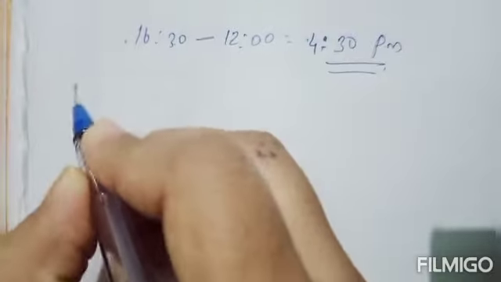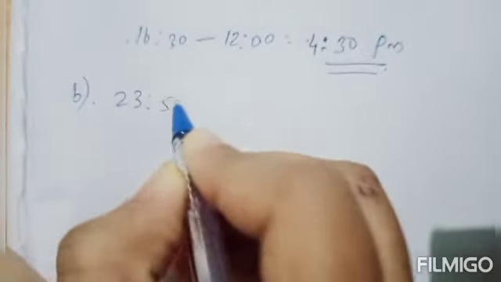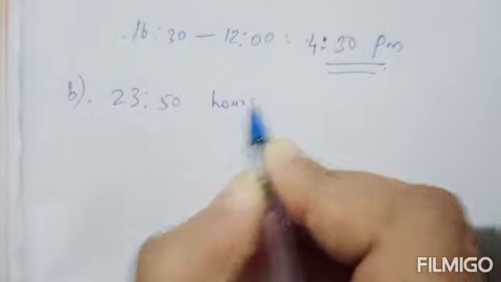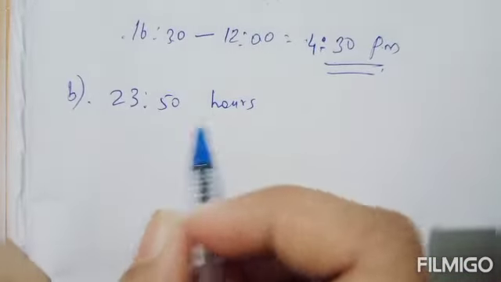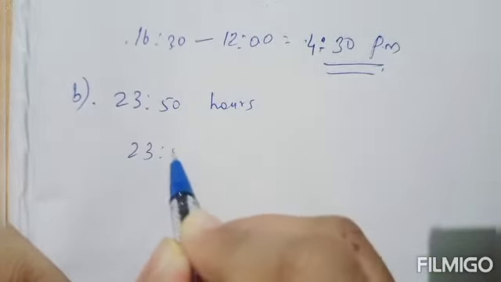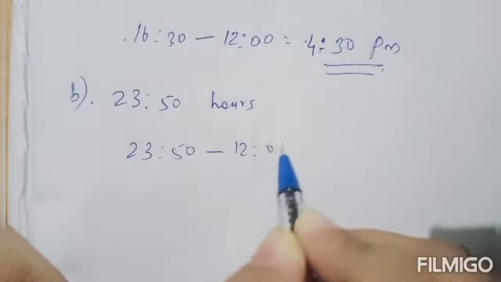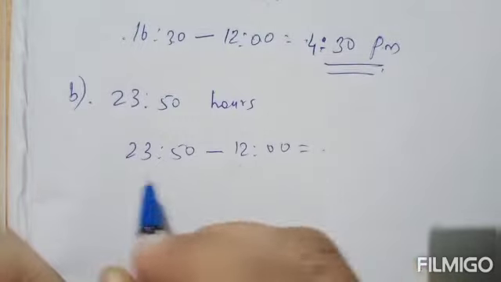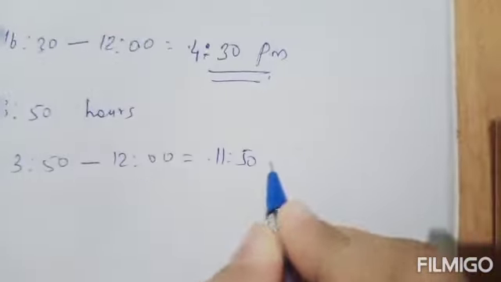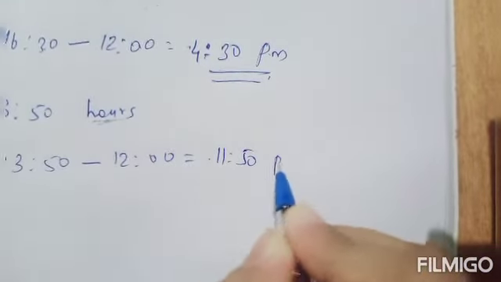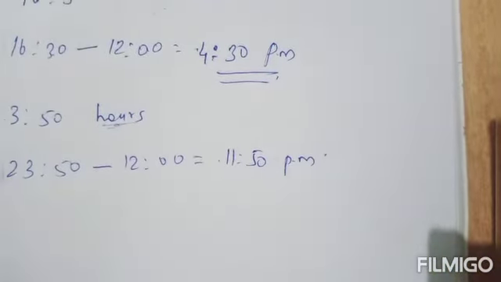Okay, next B, 23:50 hours. So this is greater than 12. So what to do? Just subtract 12 from the given time. 23:50 minus 12. So what will you get? 23 minus 12, it is 11:50. Then replace hours by PM. 11:50 PM it is.